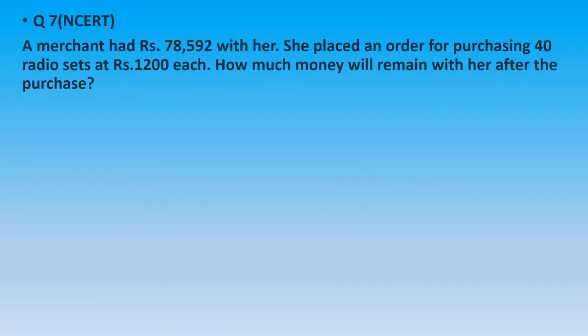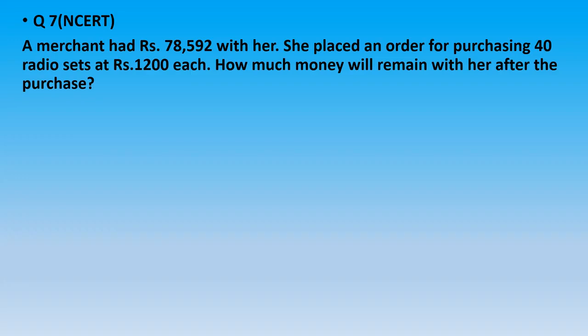Question 7th. A merchant had rupees 78,592 with her. She placed an order for purchasing 40 radio sets at rupees 1,200 each. How much money will remain with her after the purchase? A merchant had total money 78,592 and she wants to purchase the radio sets. The cost of one radio set is given to us, 1,200. But she wants to purchase 40 radio sets.